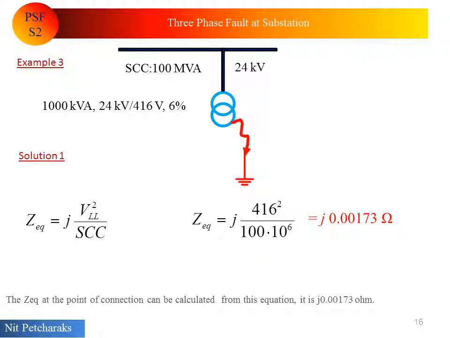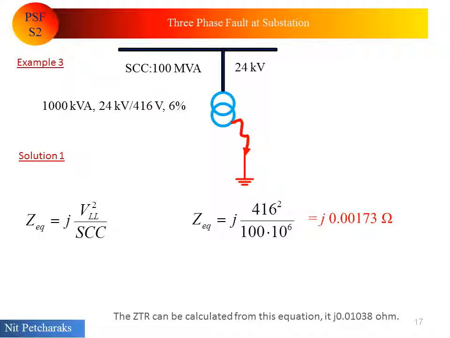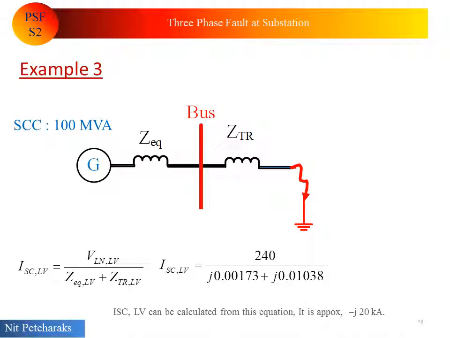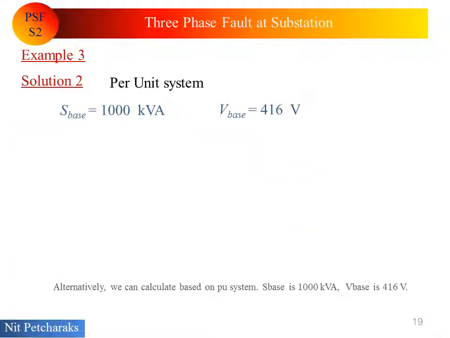The equivalent impedance at the point of connection can be calculated from this equation. It is J0.00173 ohm. Transformer impedance can be calculated from this equation. It is J0.01038 ohm. Short circuit current at low voltage side can be calculated from this equation. It is approximately minus J20 kA.